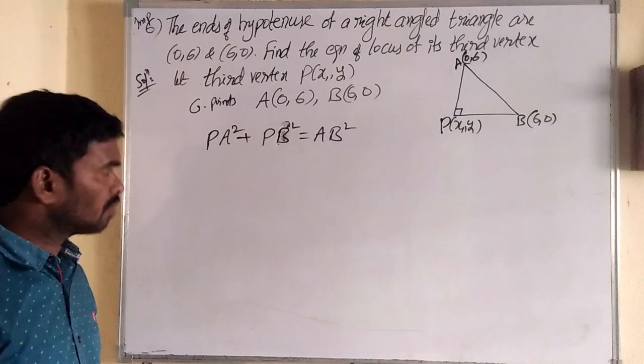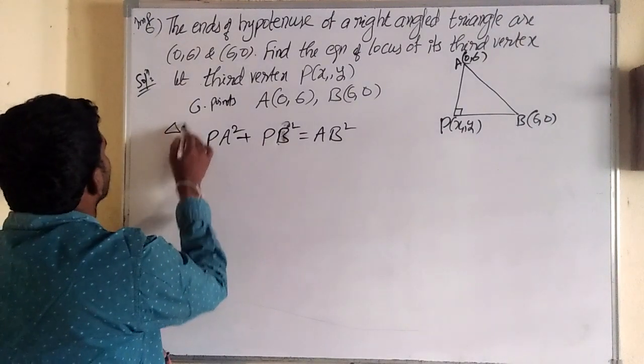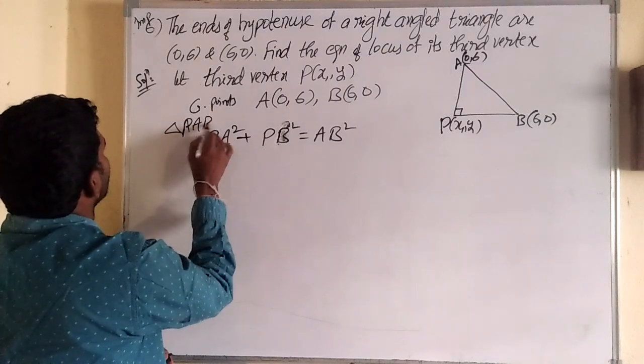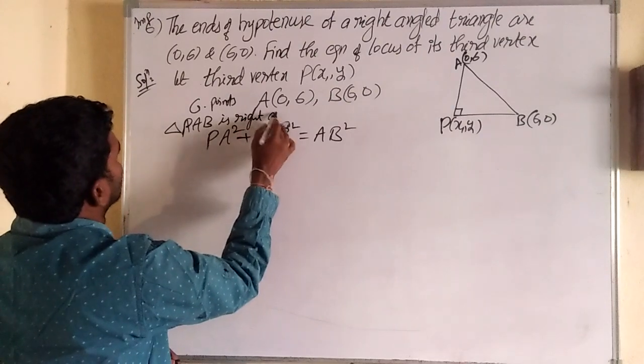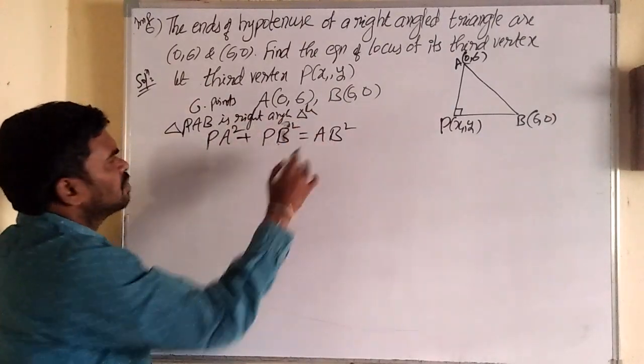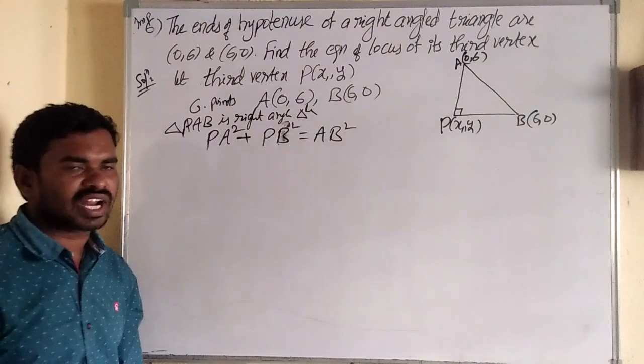No problem. So the condition: triangle PAB is a right angle triangle. So the condition becomes PA² + PB² = AB². Up to here we must write.